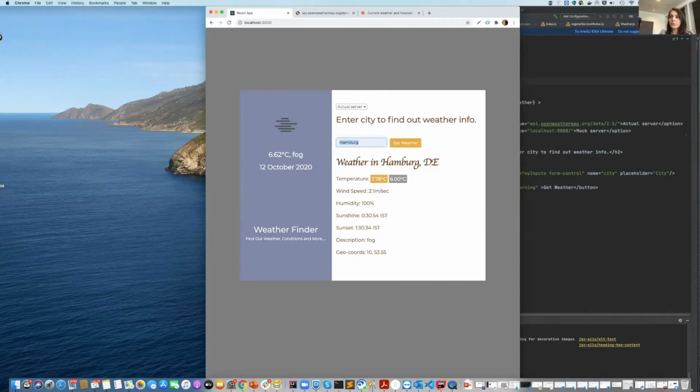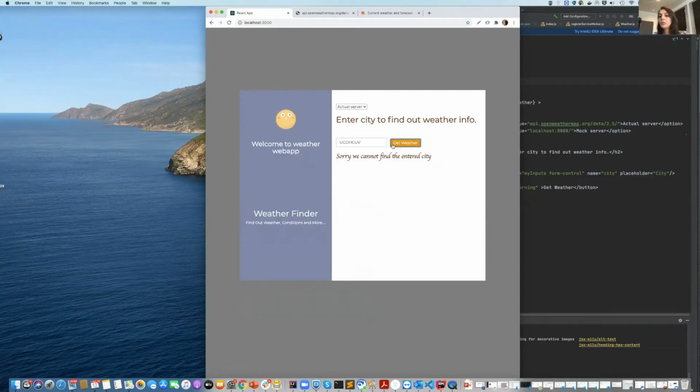So I enter, for example, a city, let's say Amsterdam. Yes, it's displaying the current weather in Amsterdam right now, so it's cloudy there. Let's now enter some random string. It says, sorry, we cannot find this city, which is also correct.